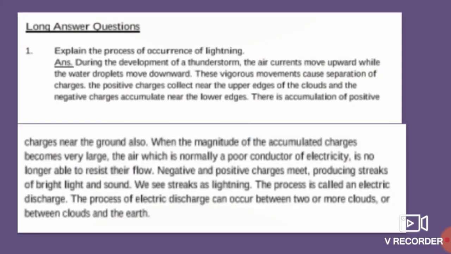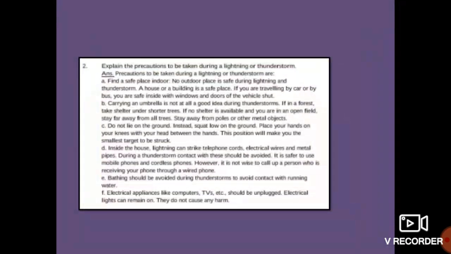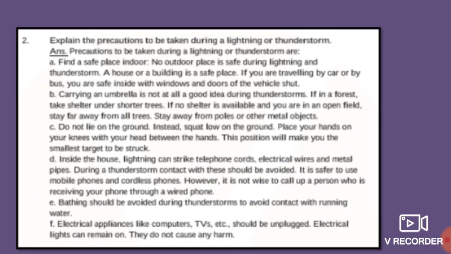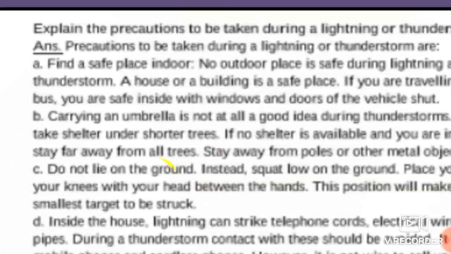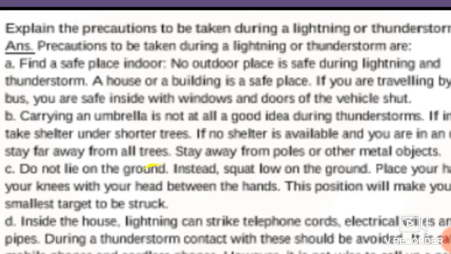Okay. Next question is, explain the precautions to be taken during lightning or a thunderstorm. There are several precautions we have to take while going outside the house during lightning. What are these precautions, students? First, find a safe place indoors.